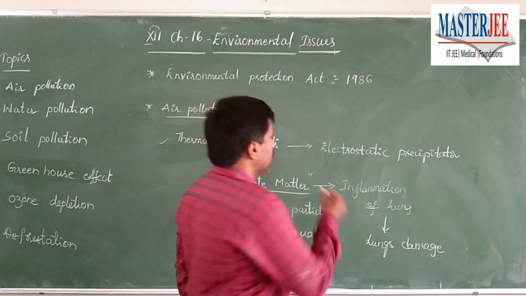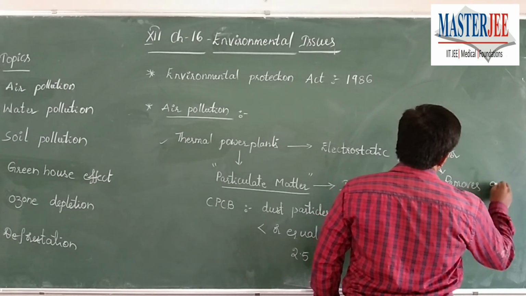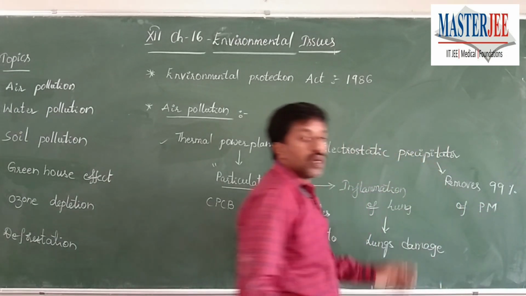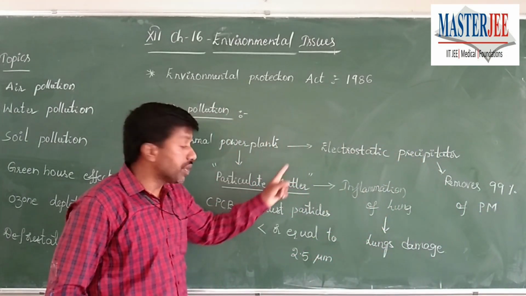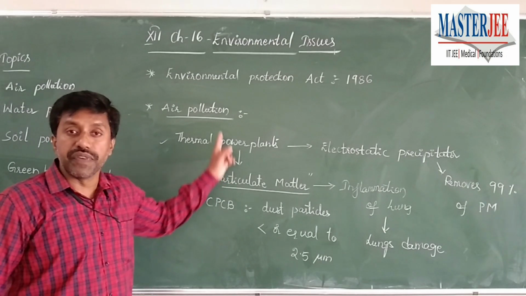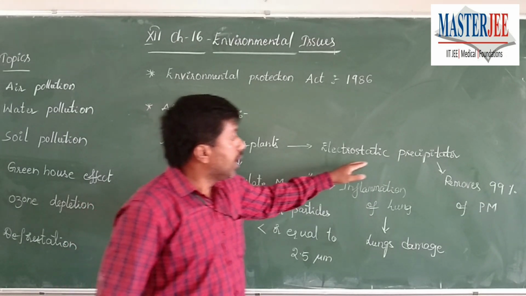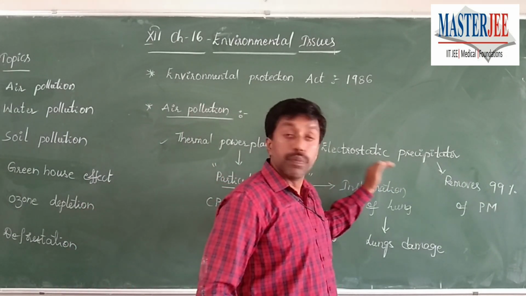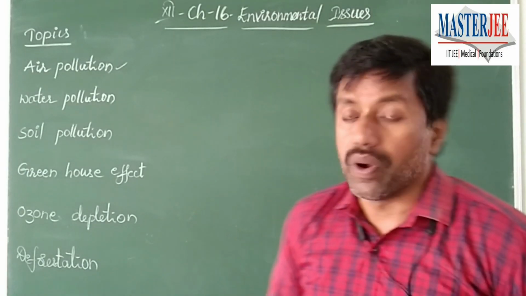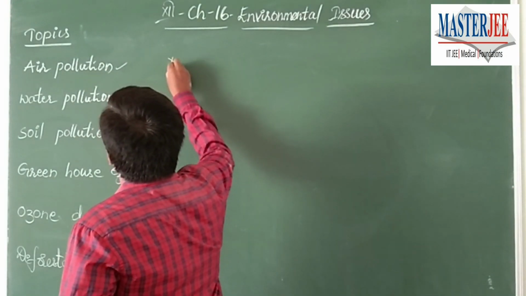Electrostatic precipitator removes 99% of particulate matter. So under air pollution, the first important point you have to remember is particulate matter and its size, and that the major contributors for air pollution are thermal power plants, and how to remove the particulate matter from the air released by thermal power plants using an electrostatic precipitator. Now let us see other important points under air pollution.